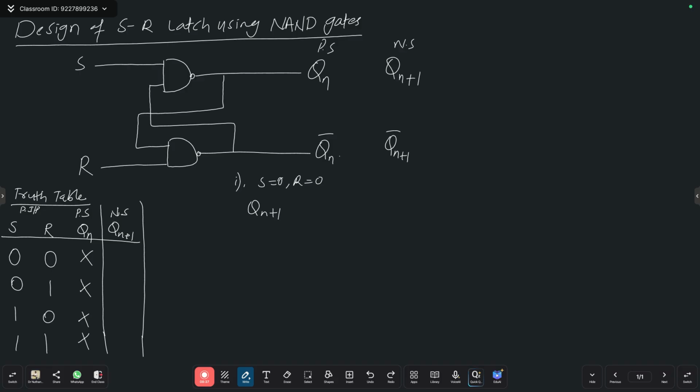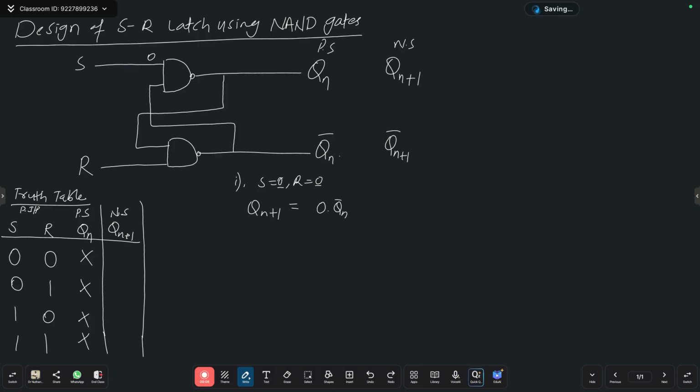Are you clear? So Qn plus 1 equals to, what is going to happen? S equal to 0, R equal to 0. Now S value is 0. Yes or no? 0. Then 0. This is a NAND gate. So multiplication, correct? Into, then what is one more input? Yes or no? This is one more input, right? What is that? Qn bar.